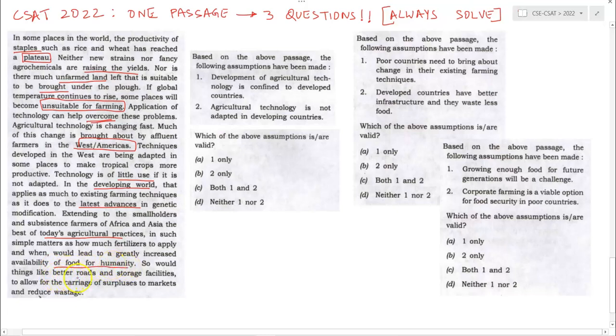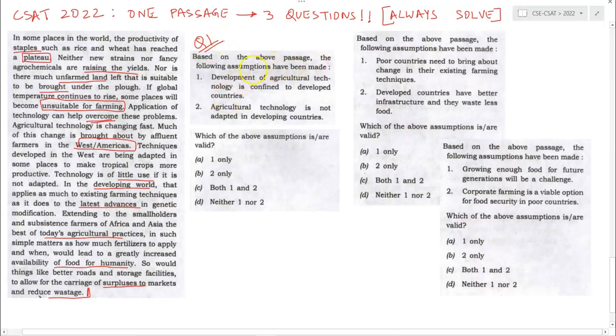So would things like better roads and storage facilities to allow for carriage of surpluses to the market and reduce wastage. So, a lengthy passage. Let's try and attempt question number 1 based on this passage.